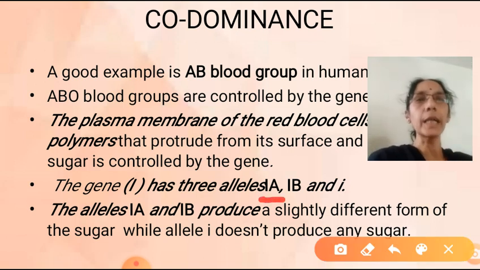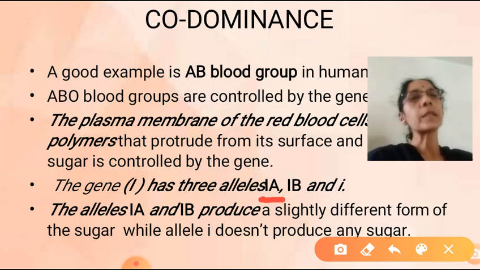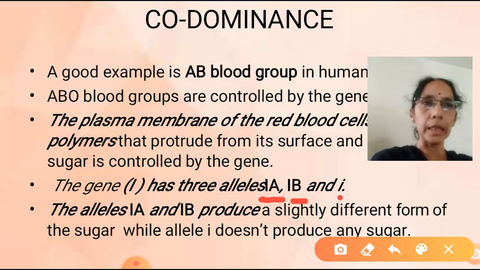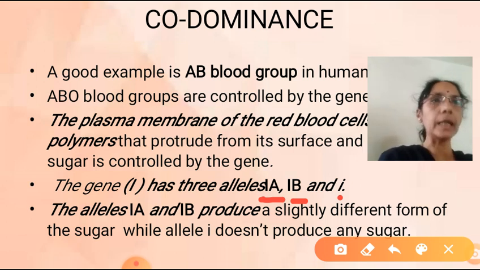So when you are writing, how to write? I superscript A. Second allele is I superscript B. Then the third one is small i, because it is a recessive allele. Got the meaning of it? Blood group is governed by one allele, one gene, that is I. How many alleles does it have?